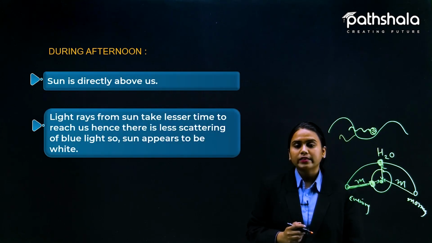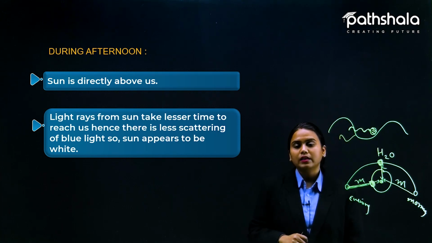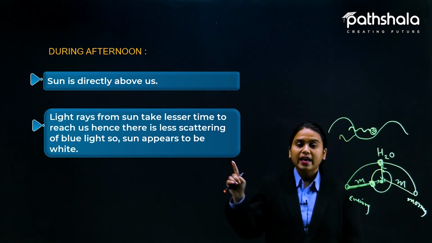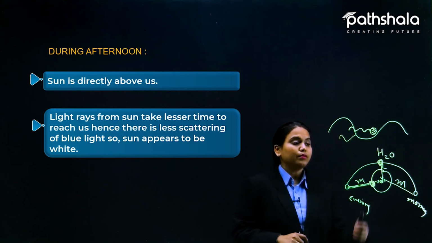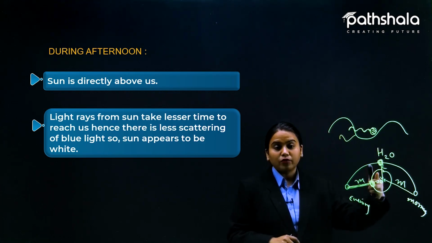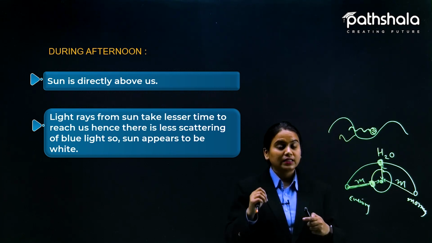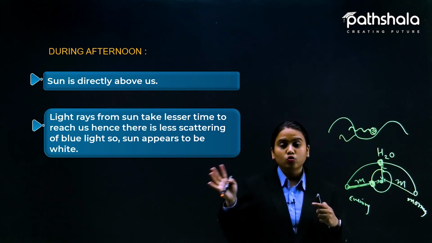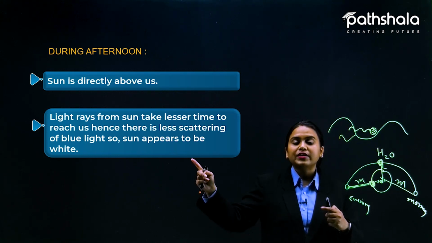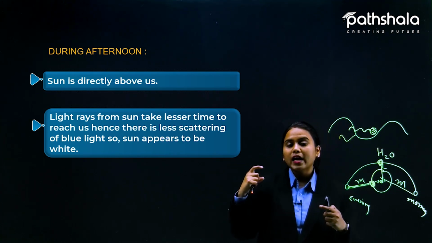During afternoon, what is happening? The sun is directly above us and light rays from the sun take lesser time to reach, and hence there is less scattering of blue color. So the sun appears to be white. So during the afternoon, blue color is also almost not visible. Sometimes you will observe that it is a totally white sky. This is the reason, because this distance is very short and there is no time for scattering of the light.